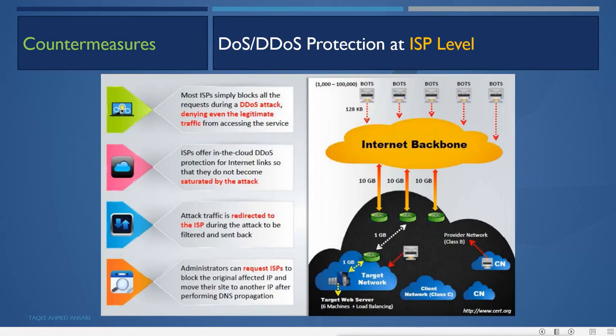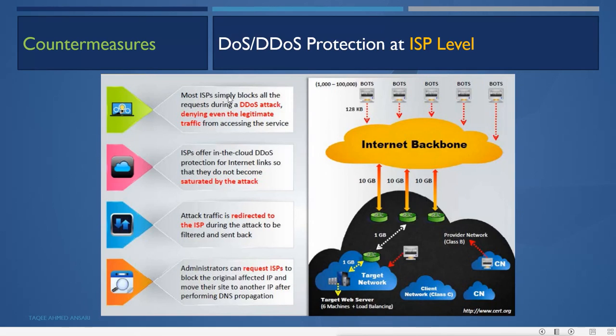And we can do this attack prevention at the ISP level also. As I said, it is very simple. We can get services from the ISP that will stop botnets at the source. Suppose the packet is going from a source address that is different, a spoofed source address. The ISP can detect it and block it, so that other users will not be affected.